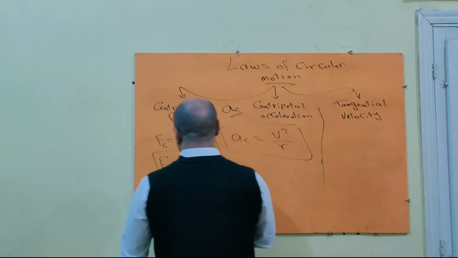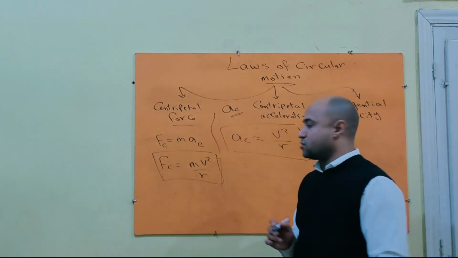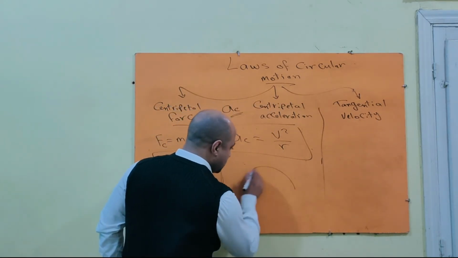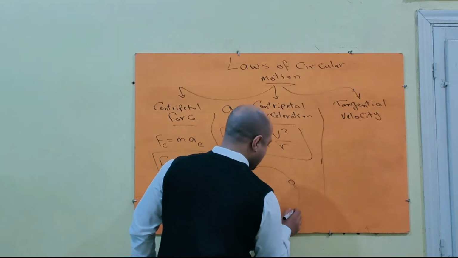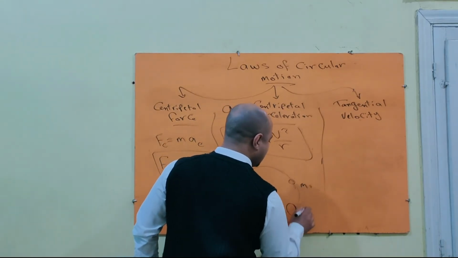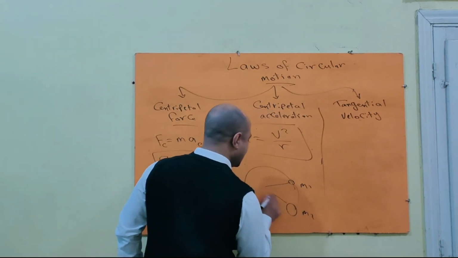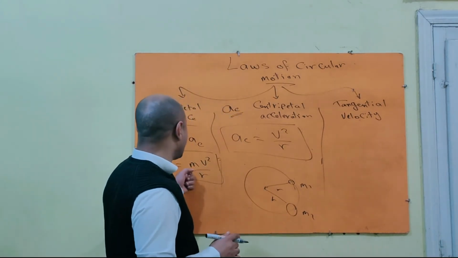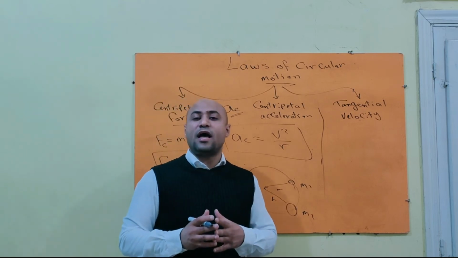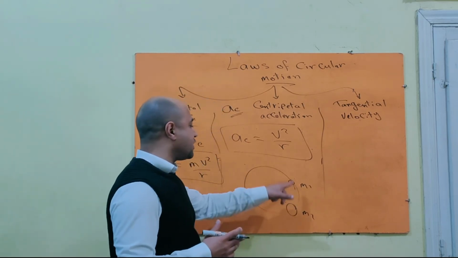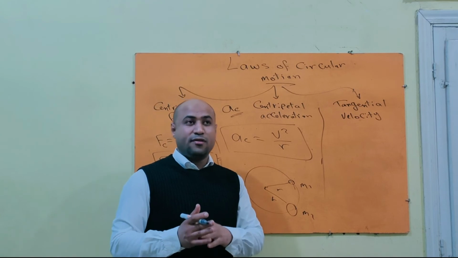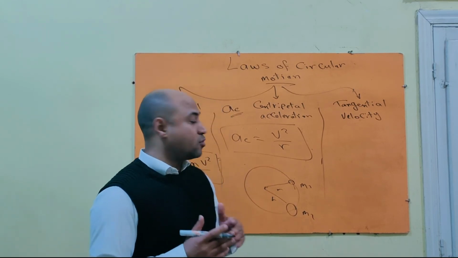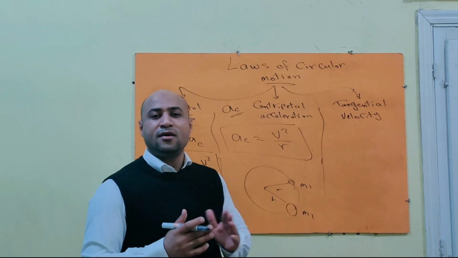So factors affecting centripetal force, there are 3 factors. Number 1, mass. M1 and M2 move in the same circular path. By increasing the mass of the moving object, this object requires a greater centripetal force to keep it moving in a circular path. So the possibility of sweeping away the truck from its circular path is greater than sweeping away of